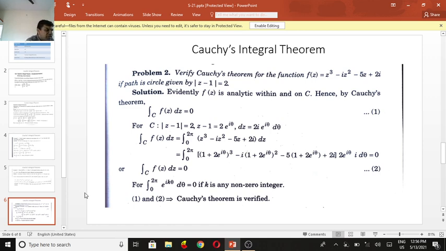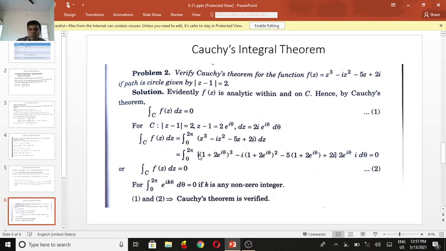So the integral over C of f of z dz is equal to the integral from 0 to 2 pi of z cubed minus i z squared minus 5z plus 2i, times dz. Replacing z by 1 plus 2 e power i theta, we get the integral from 0 to 2 pi of (1 plus 2 e power i theta) cubed minus i times (1 plus 2 e power i theta) squared minus 5 times (1 plus 2 e power i theta) plus 2i, times dz. Again, z is 1 plus 2 e power i theta, and dz is 2i e power i theta d theta.